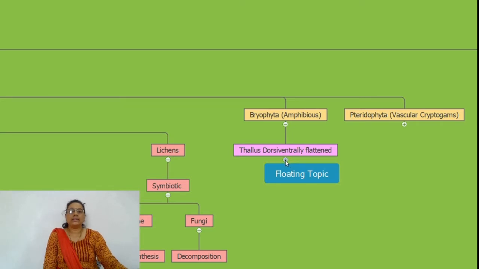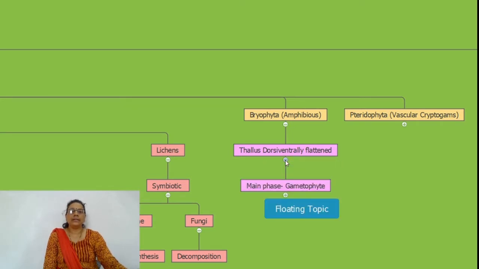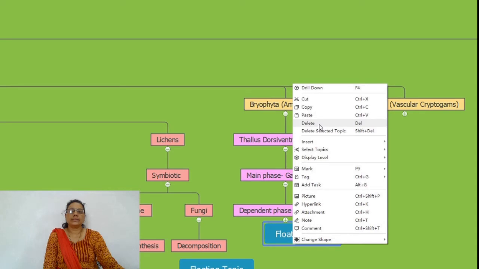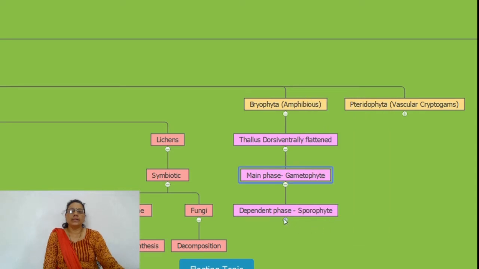The thallus is dorsiventrally flattened. The main phase is called gametophytic, as the main green photosynthetic plant body produces the gametes first, and so it is called the gametophytic main phase. The second phase is the dependent phase, the sporophyte.